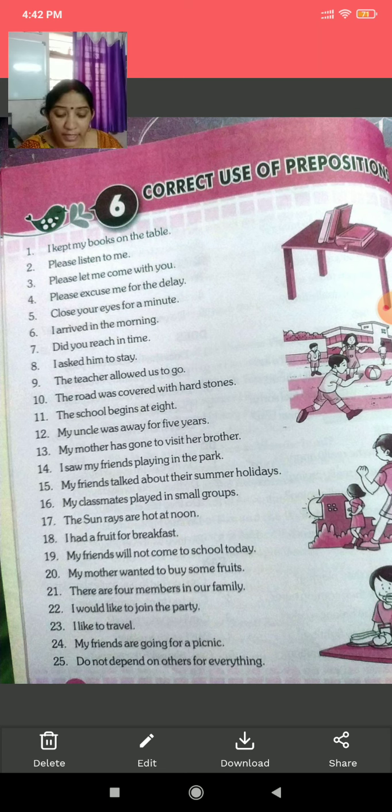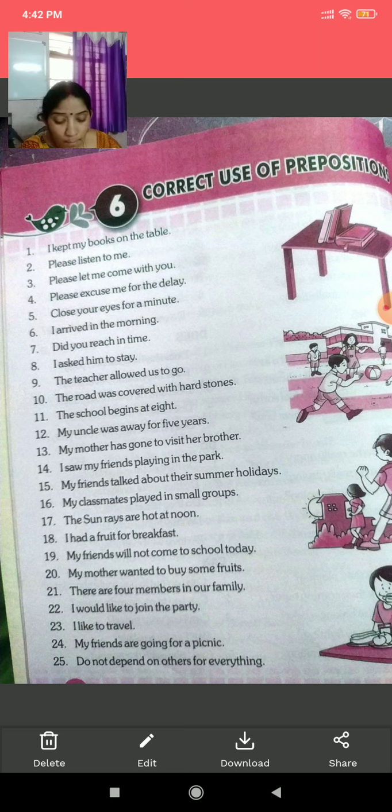The school begins at 8. Now children, the question is, when does your school begin, so what will be your answer? My school begins at 8. So you should remember that you have to use the correct preposition.